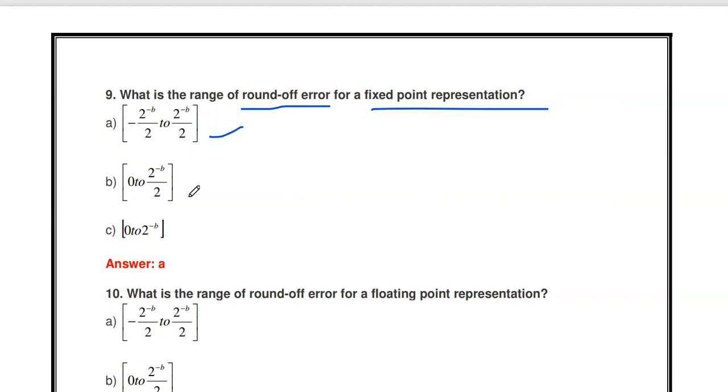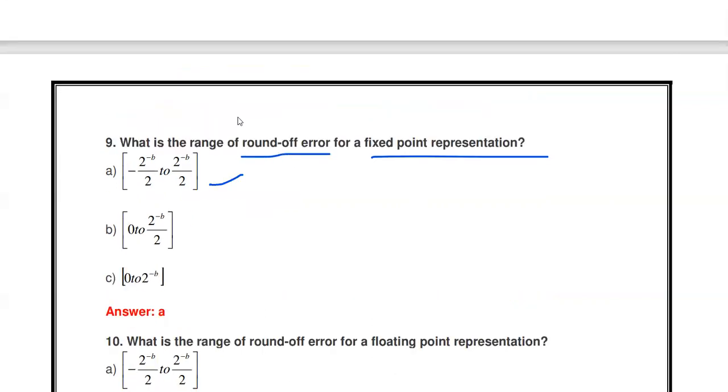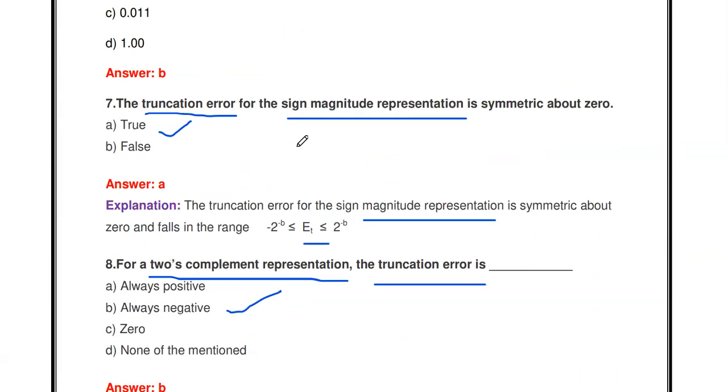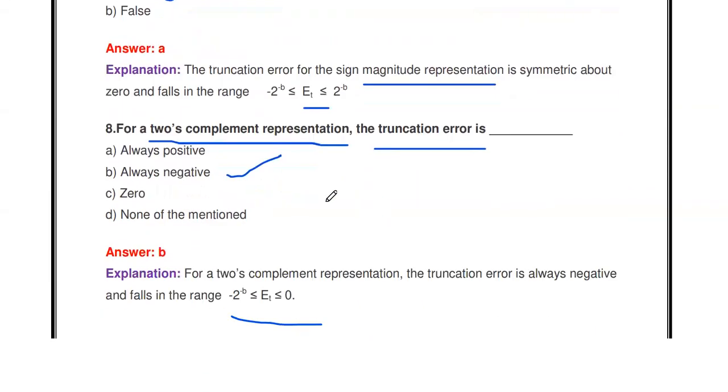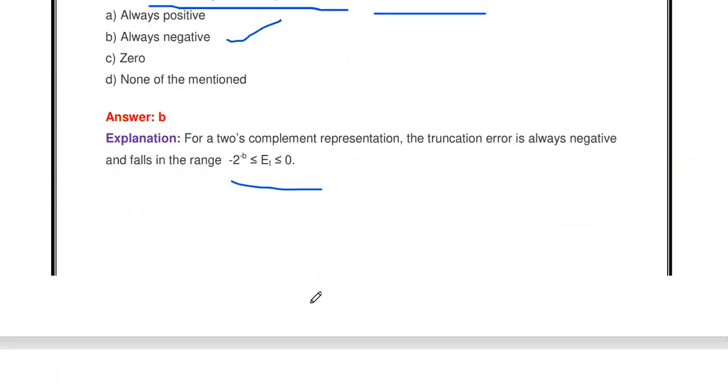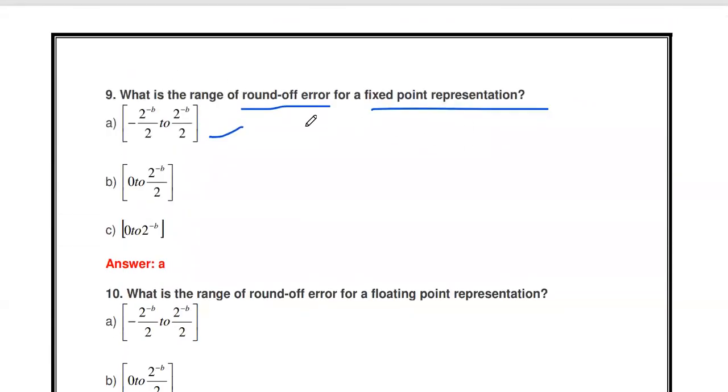You just make a table. If it is truncation, for sign magnitude, the truncation error is minus 2 to the power minus b to 2 to the power minus b. For 2's complement representation, the truncation error is minus 2 to the power minus b to 0. You note down. Similarly, for rounding in fixed point representation, the round off error is minus 2 to the power minus b by 2 to 2 to the power minus b by 2.